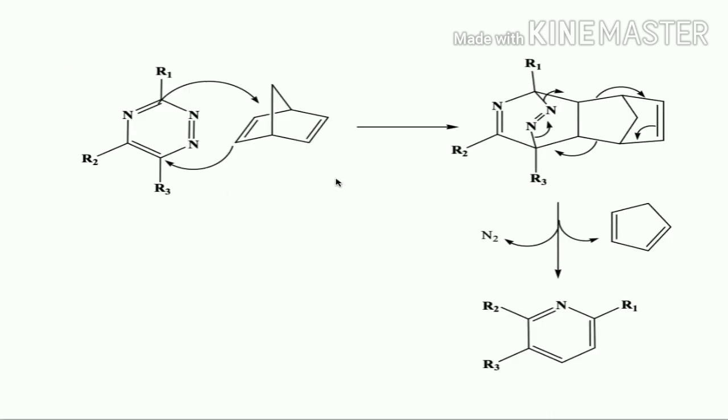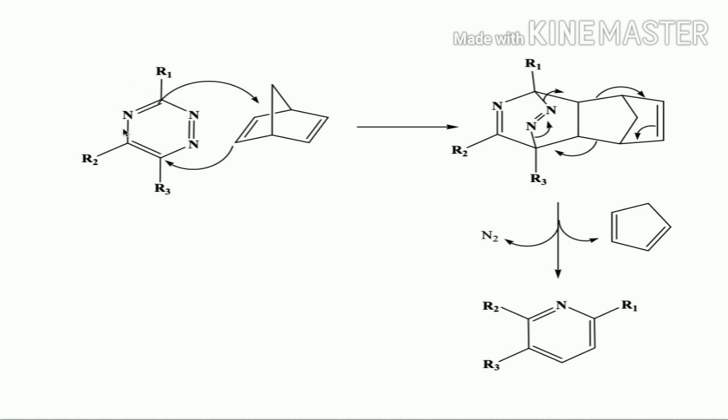So this is the mechanism of how it is going to undergo inverse Diels-Alder reaction. Suppose I take this dienophile as electron rich alkene, it is going to react with this electron deficient 1,2,4 triazine.